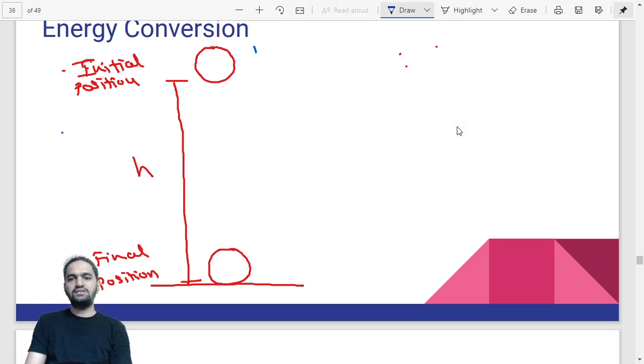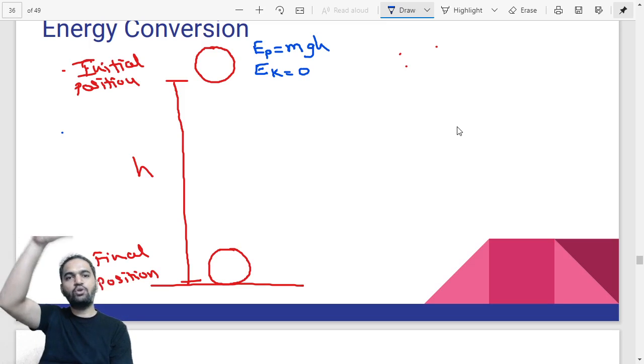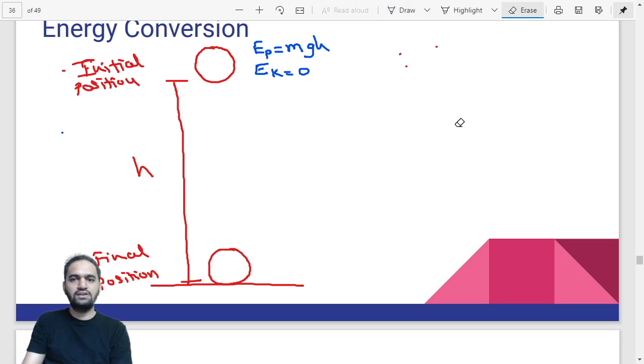Now, the potential energy in this case would be equal to mgh, because the object is at a height. What would be the kinetic energy? The kinetic energy in this case would be 0, because the object is not moving. Initially it is at rest. Let's say we have released the object from the height, so the initial velocity is 0 and the kinetic energy would be 0.